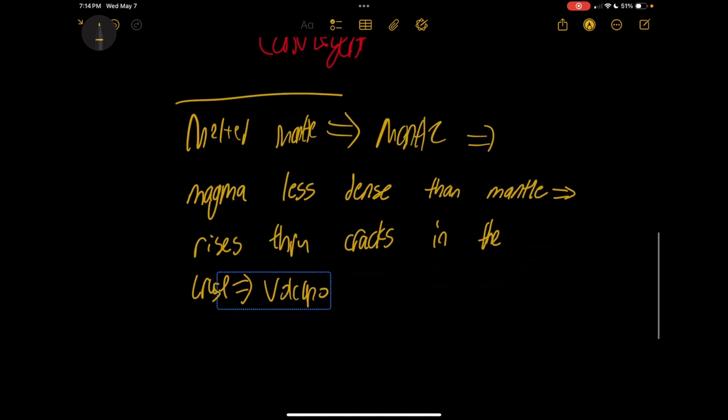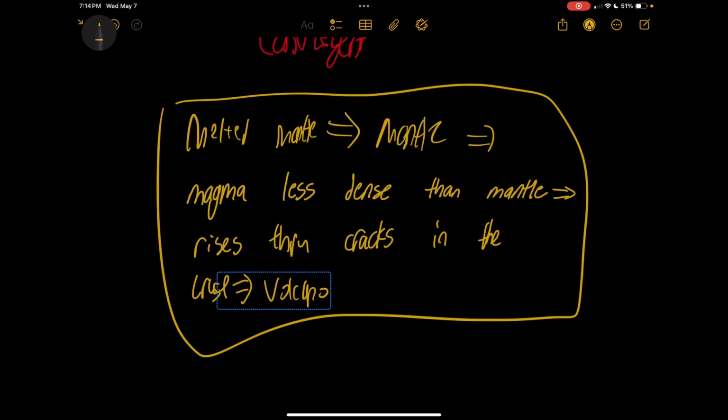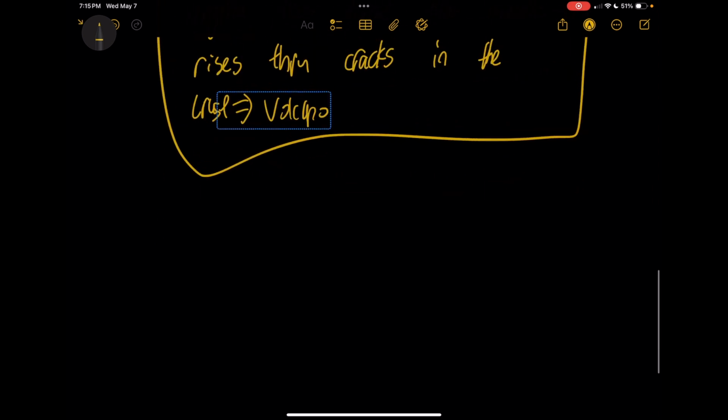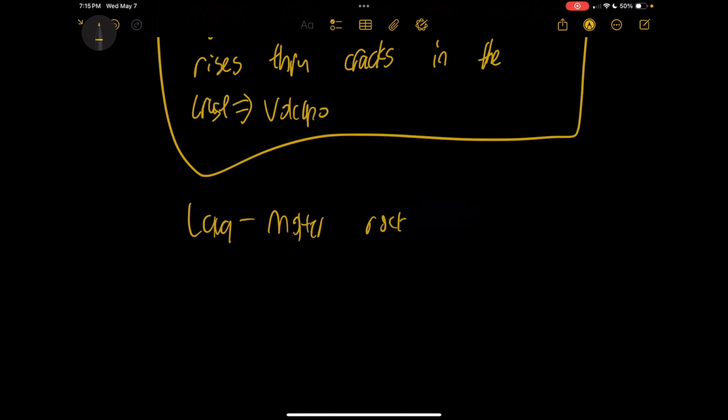So really, melted mantle implies magma. And this magma is less dense than the surrounding mantle, which implies it rises through the cracks in the crust, and it implies volcano. And then molten rock. So this magma that is now coming up to the surface through the volcano is also known as lava. So lava, the rock erupted.